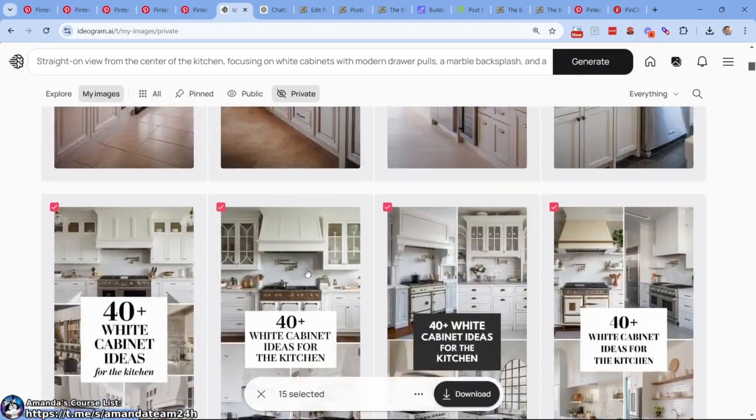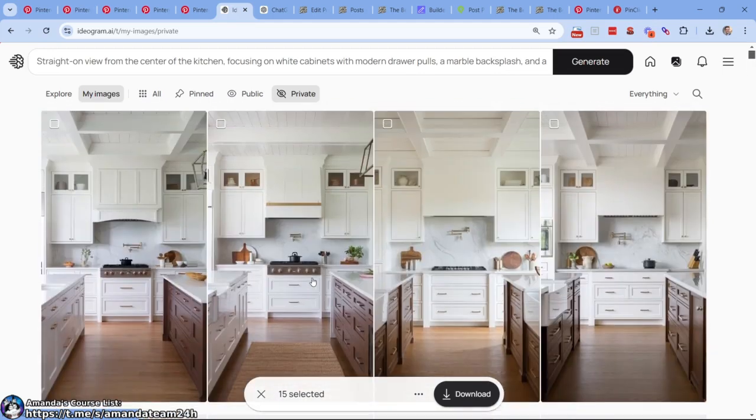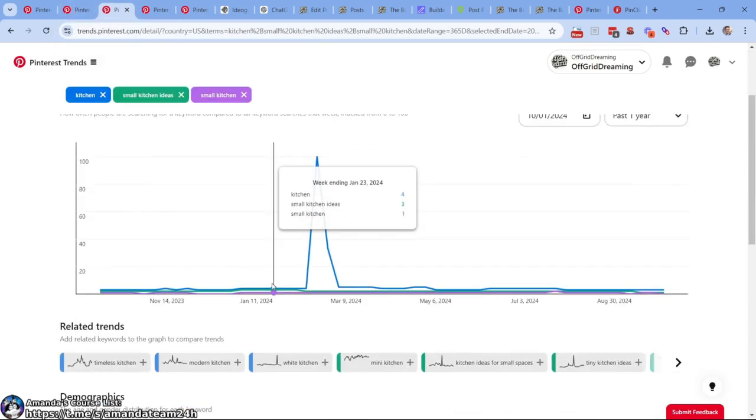If you can get it right, my goodness, if you put a few hours of work into it, you could have scheduled your whole week. Home decor is very, very easy on Pinterest. So much opportunity. If we were to come to Pinterest Trends again, if I can find it, right?